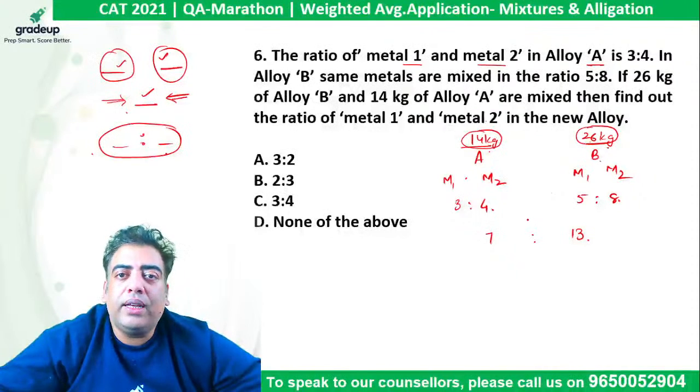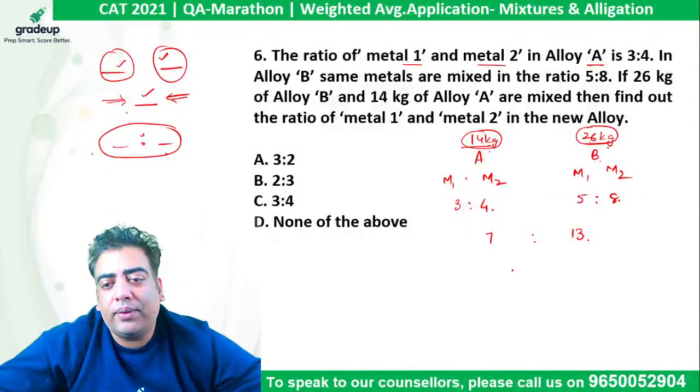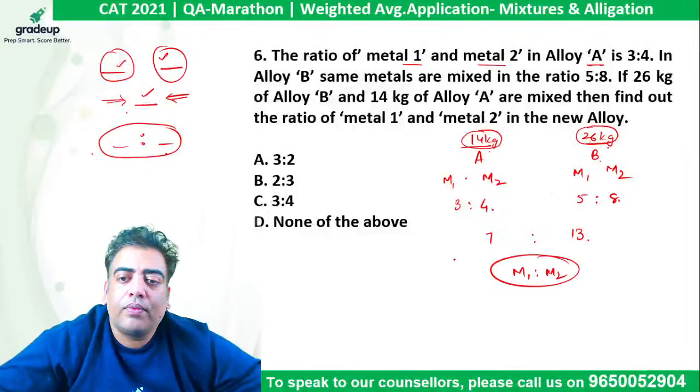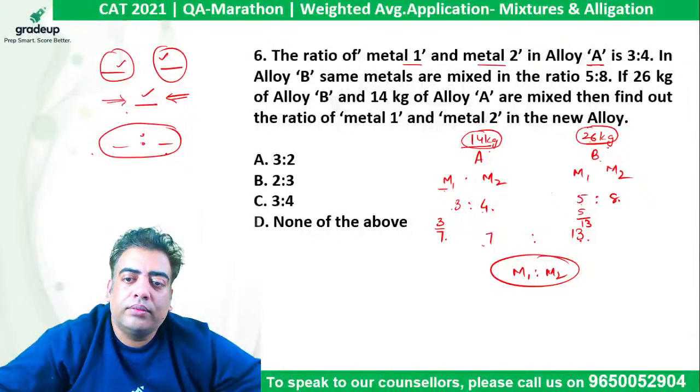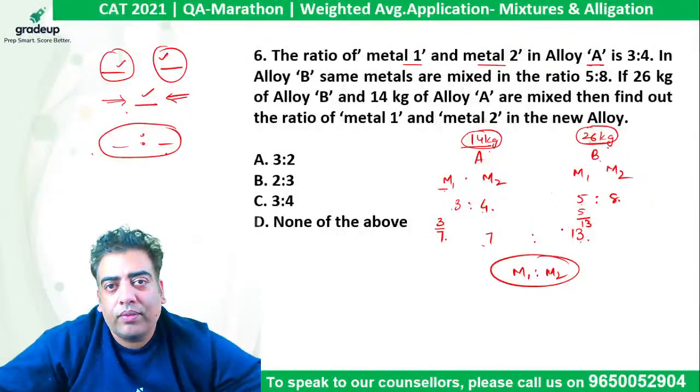And we need to apply the concept of weighted average to find the final ratio between M1 and M2. So in this case, M1 is 3 by 7 of 7. And here it is 5 by 13 of 13. So question is very easy, right?